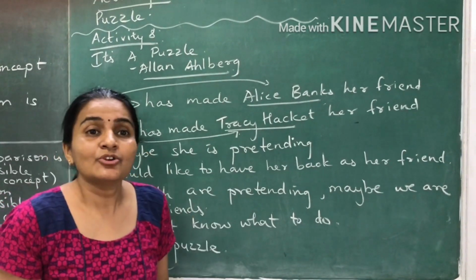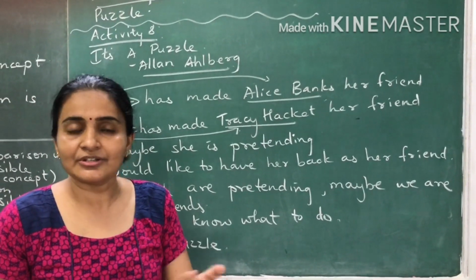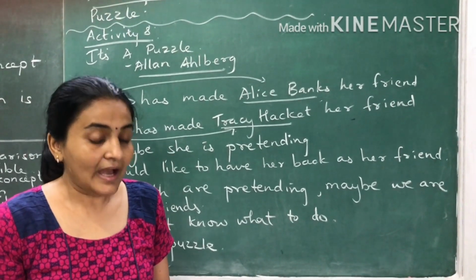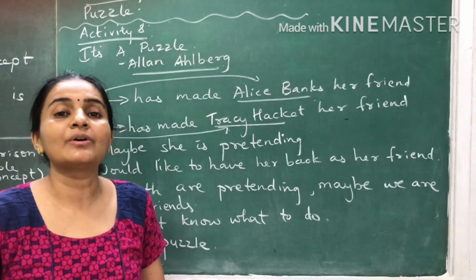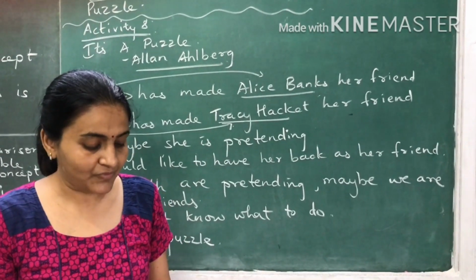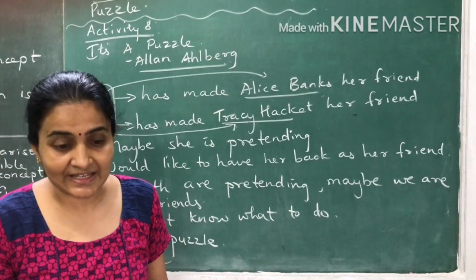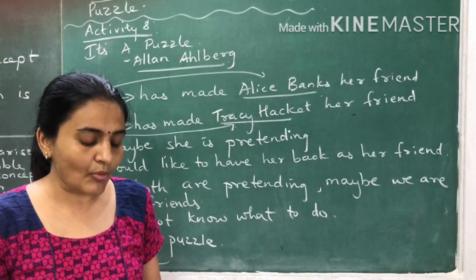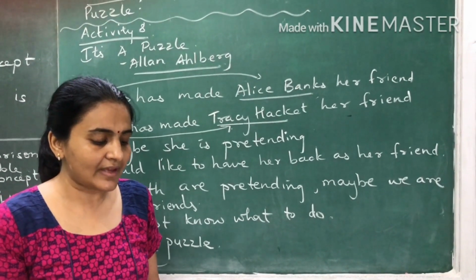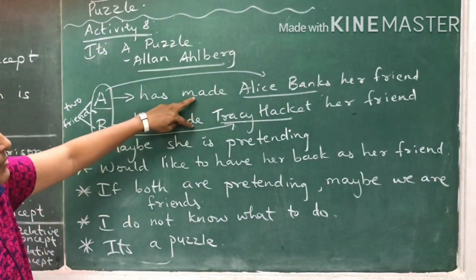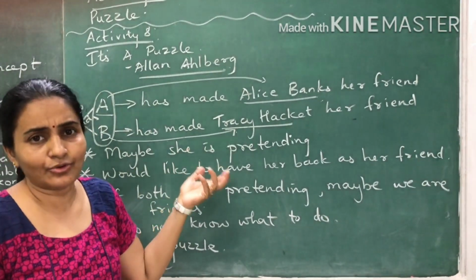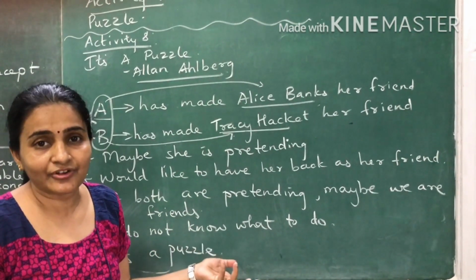Meaning they just show that they are keeping secrets from each other, but actually there is nothing wrong in their relationship as such. And I would like her back, I would like to have my best friend as my best friend again, only I do not want to say so. In which case maybe it bothers her that I am pretending. But if we are both pretending, then really we are friends and do not know. So see, both of them are pretending. And if they are only pretending, then there is no question of breaking up the friendship because they are still friends.